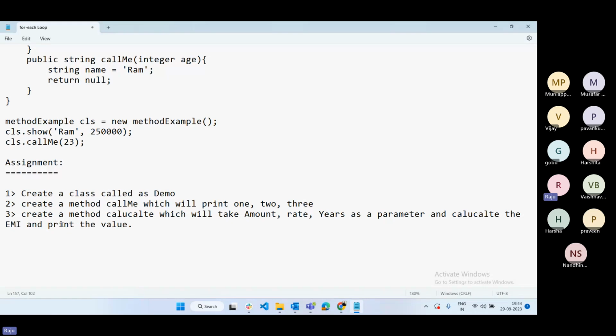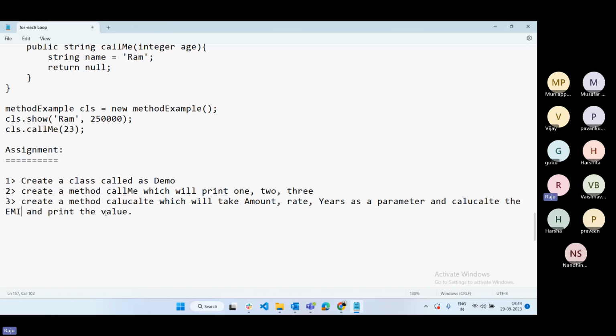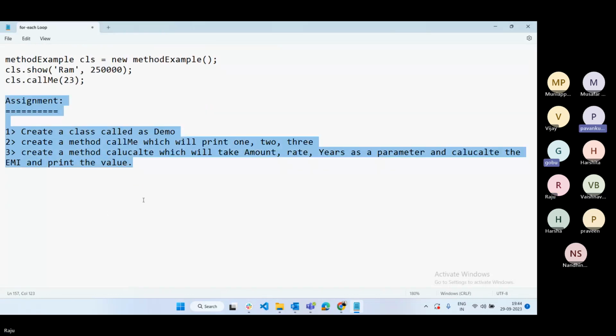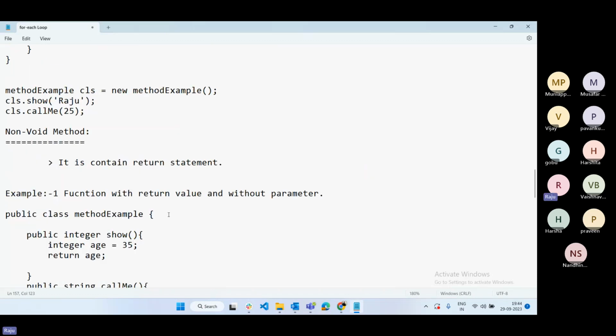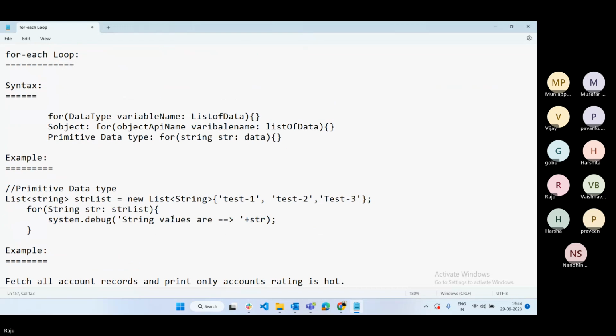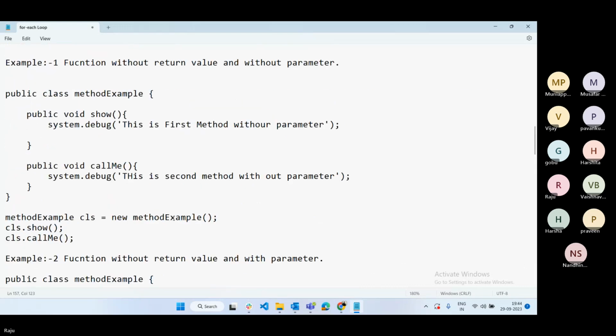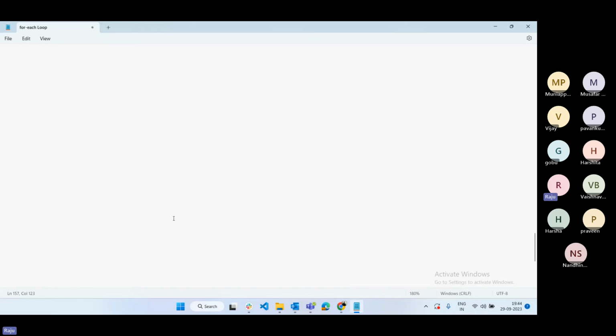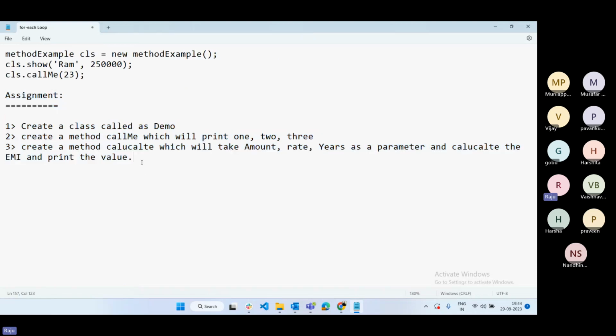Can you do this? Yes or no? Yes, sir. Can I continue or is it enough for today? Enough? Go slowly with development, and understand one by one. Okay.